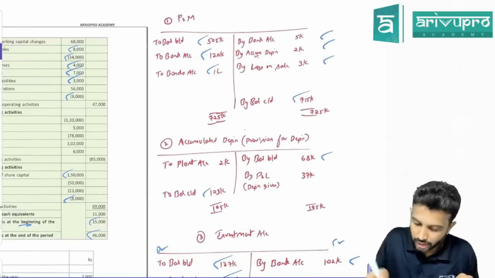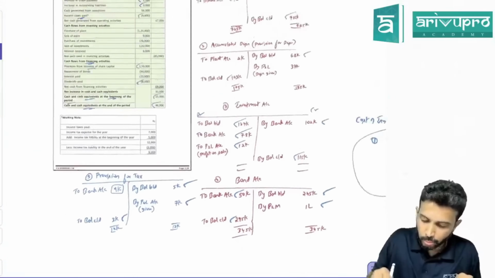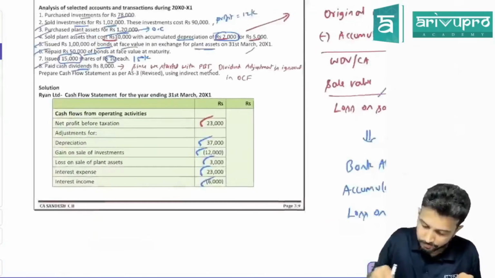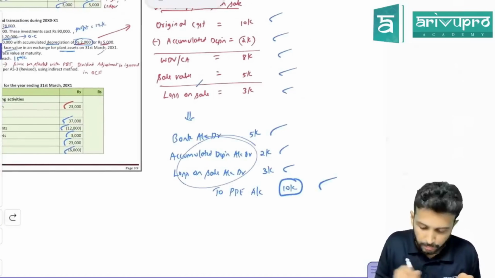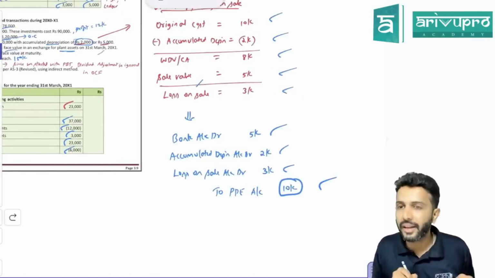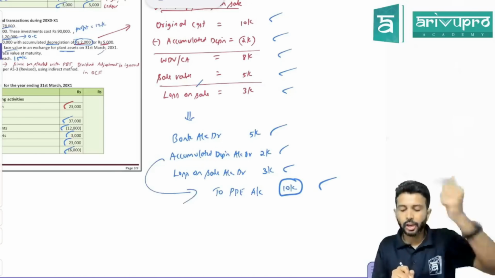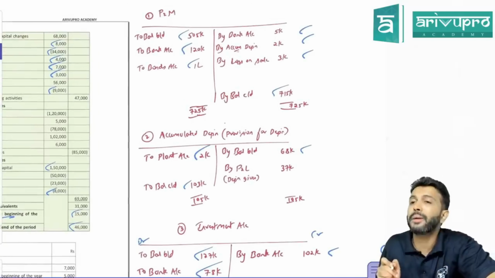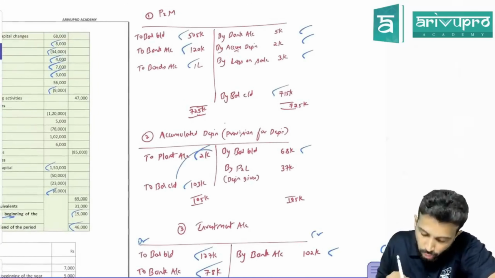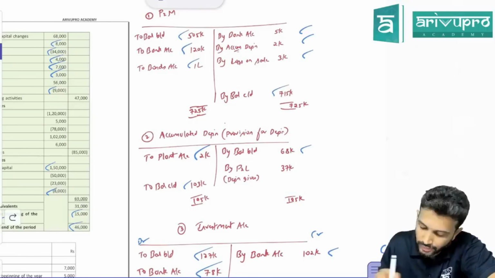Accumulated depreciation. Sir, I think one entry we posted, we forgot to do it here. I think this journal entry we passed in the PP account, we posted this entry, correct? But in accumulated depreciation, did we pass the entry? What is the journal entry for this? Accumulated depreciation to PP. So in accumulated depreciation, you write to PP, correct? So this side total is how much? 105. That side also should be 105.